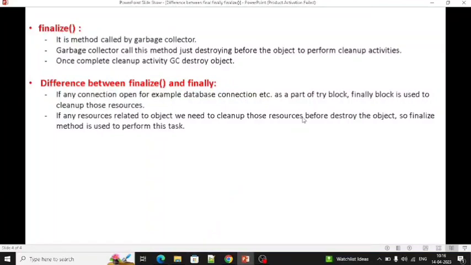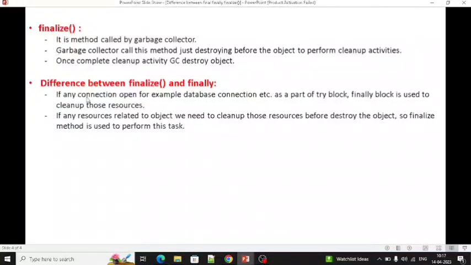So as you have seen, the finally block and finalize method both are meant for cleanup activities. So people get confused: if the finalize method and finally block do the same task, then why do we use these two differently?